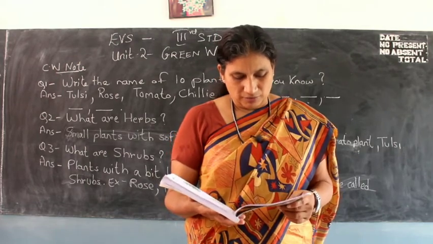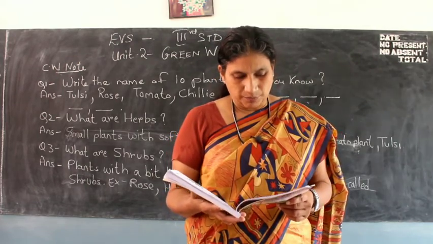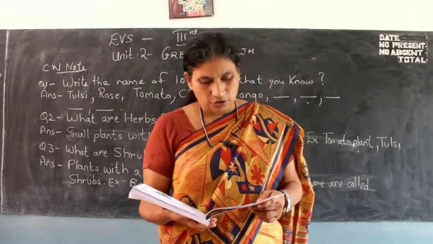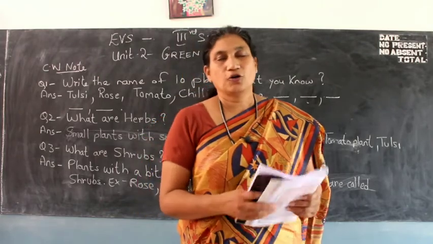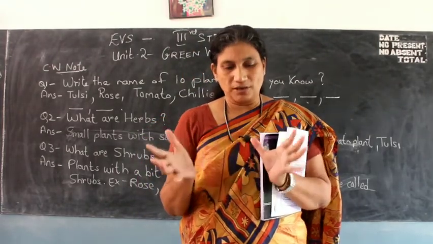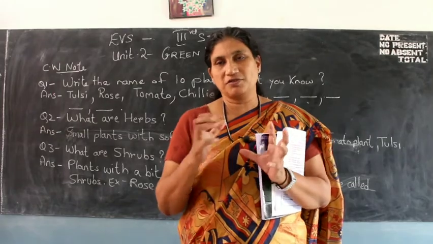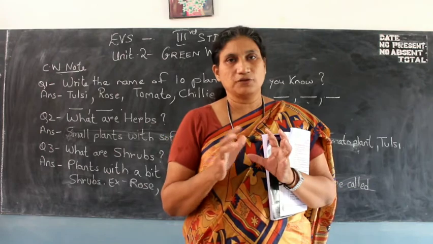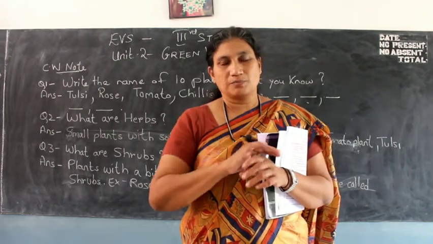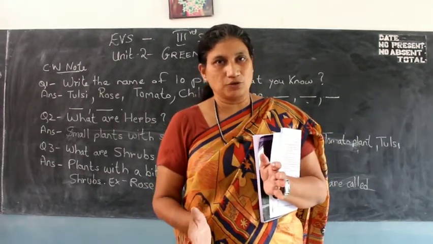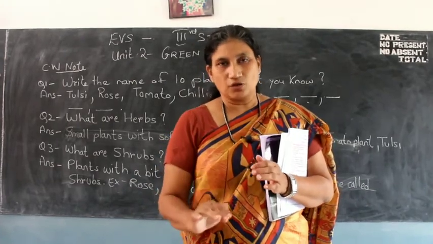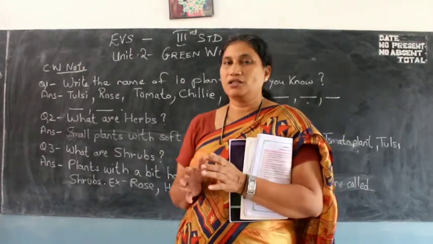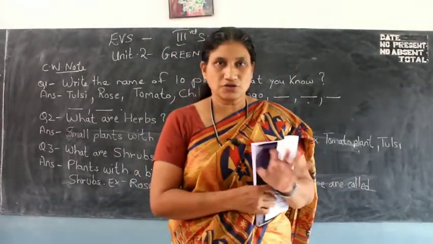The branches of these plants spread out from the lower part of the plants, don't they? As these plants look like clusters, they are called bushes or shrubs. You all have seen rose plants. Rose plants will be small and bushy. Bushy means it will be full of leaves, a lot of leaves, and it will look fully dense. So bushy means a plant which is fully green in color with lots of leaves and stem, and they'll be small and bushy. They are called shrubs. So plants which are small and bushy with a little bit of hard stem are called shrubs.